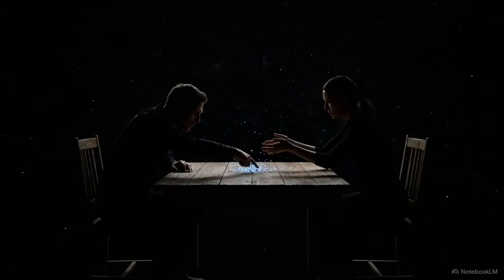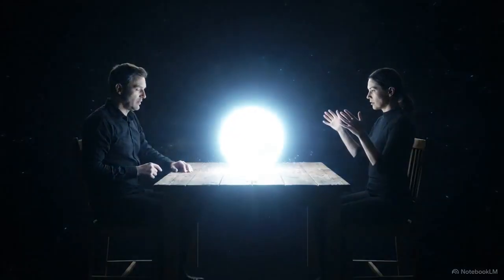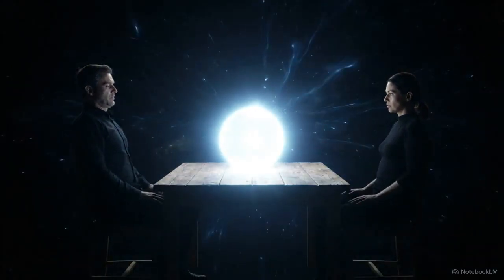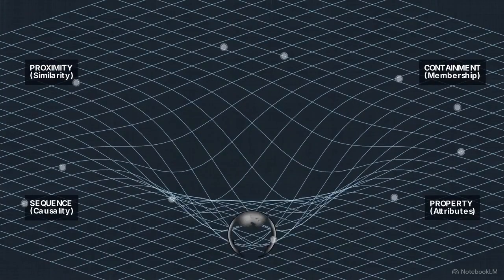In reality, when we reason with one another, we rarely drift forever. Our thoughts actively pull toward shared norms and verified common ground. For a system to exhibit real intelligence, it requires a structural force. It needs a gravitational pull that bends communication together, guiding scattered thoughts toward an objective reality.